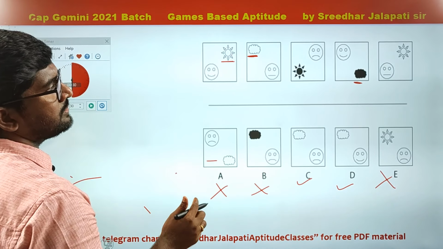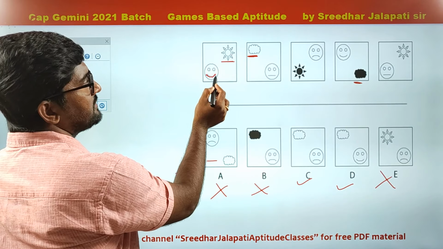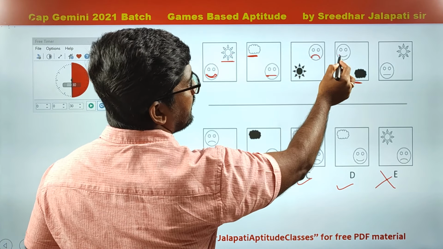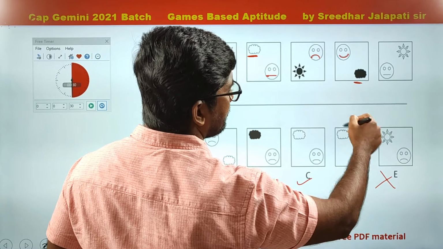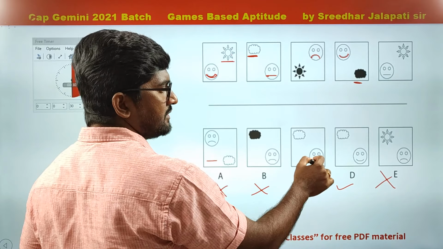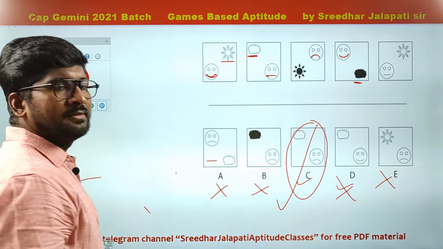Now between these two, if you see here, the smiley symbol up, then plane, then down, again up, plane, now it should be down. So between C and D, in which case the smiley is down, C. So answer is option C.